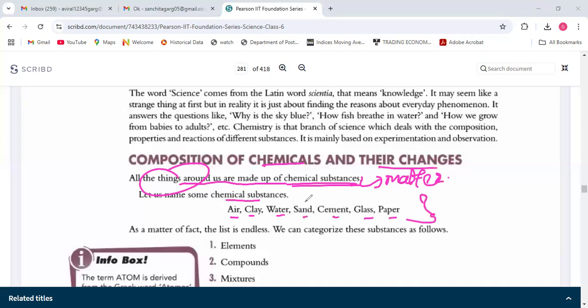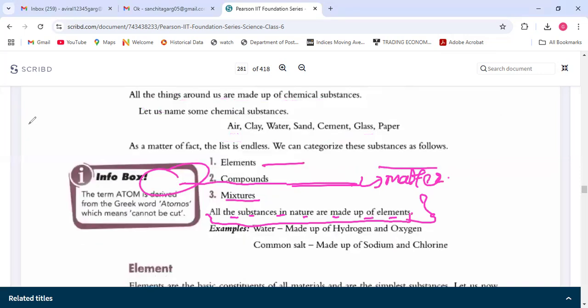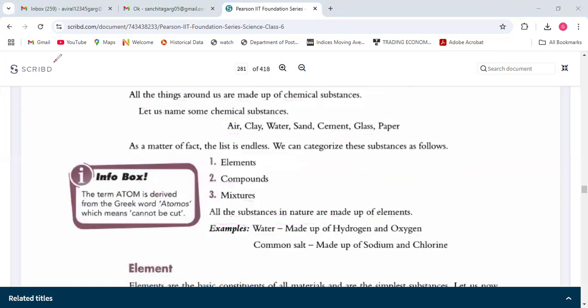So these all things which you might not have thought ever that they all are chemicals. So from this we get to know that all the things which are around us are chemicals. Your mobile phone is also made up of some types of metals and plastic, right? So as a matter of fact, the list is endless.